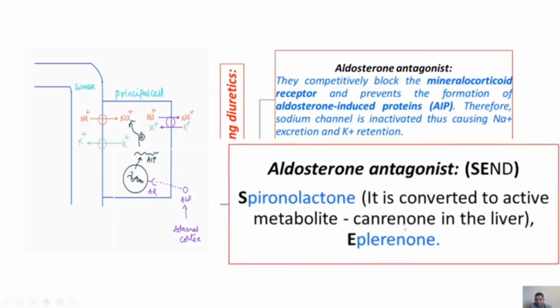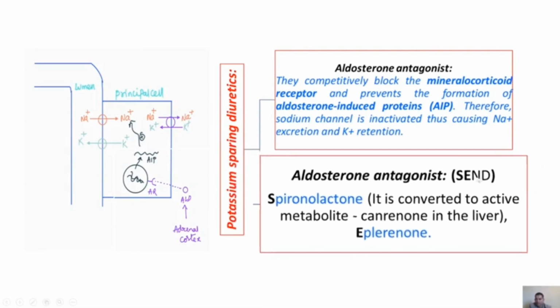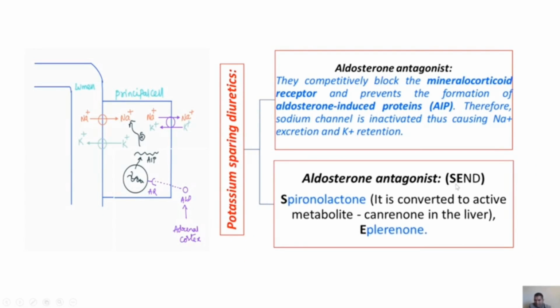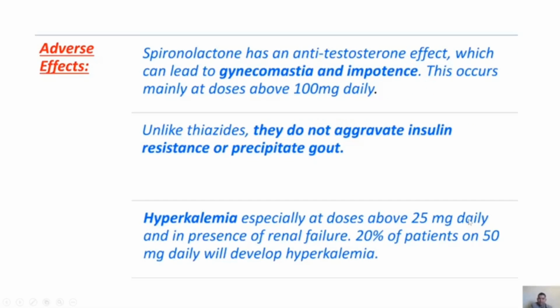What are those drugs? Here I have given one mnemonic: SE. All are capital letters, but we see bold. S, spironolactone. E, eplerenone. Spironolactone is converted into the active metabolite canrenone in the liver.